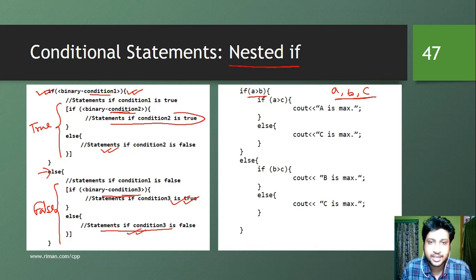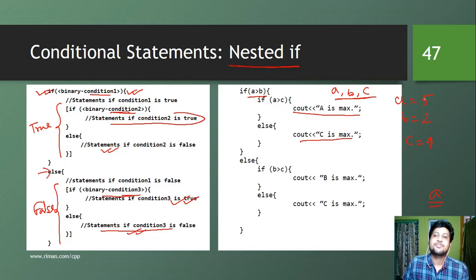So what happened here? If a is greater than b and a is greater than c, we can say that a is max. Else, we can say that c is max. Let's consider a equal to 5, b equal to 2, and c equal to say 4. So the output should be a, right? a greater than b, so that is true.